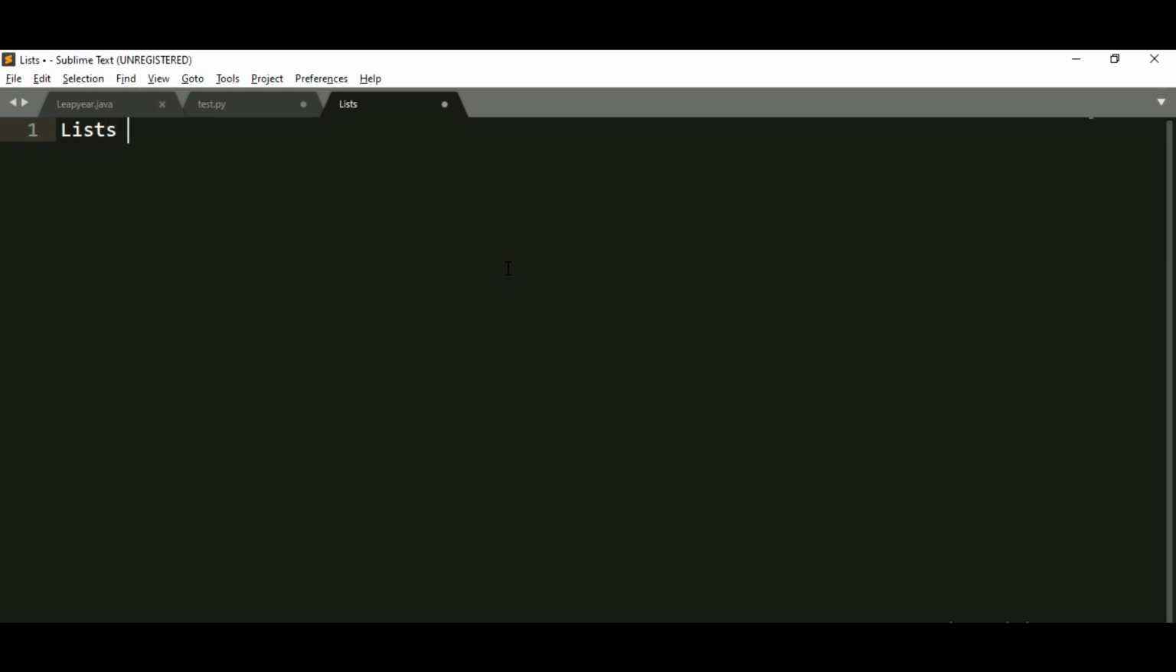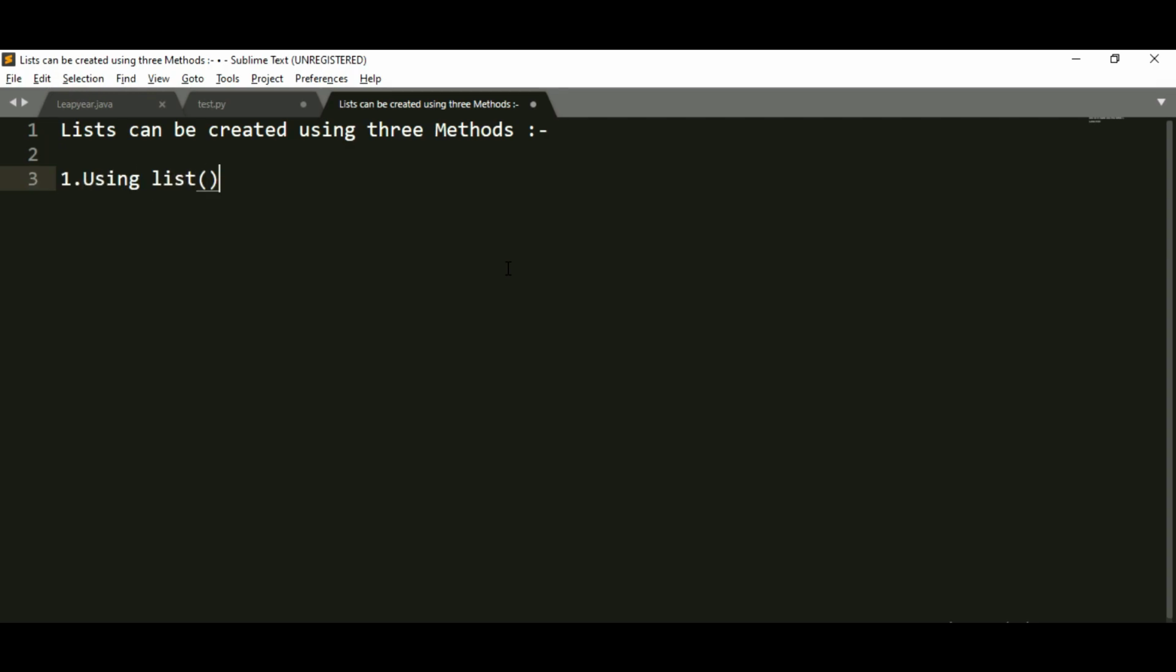I told you a list can be created using 3 methods. I told you that in our explanation part. The first way is using the list method. The second way is using list literals. The third method is using list comprehensions. So these are the 3 methods that can be used to create a list in Python, right?